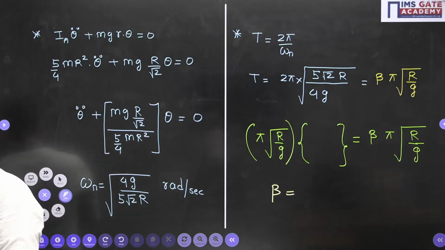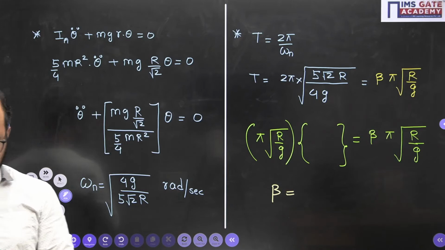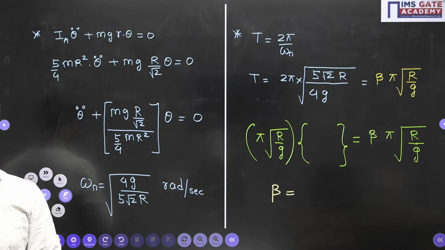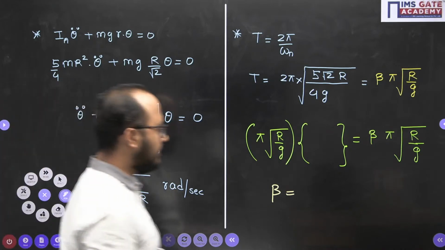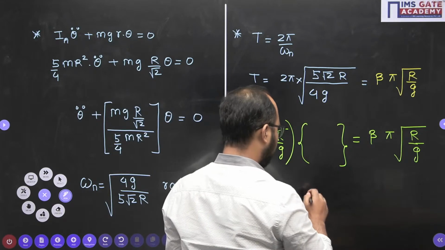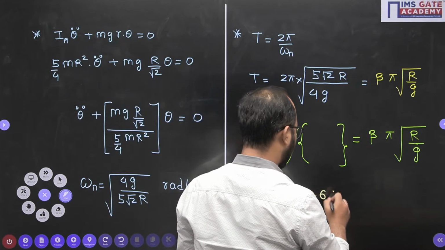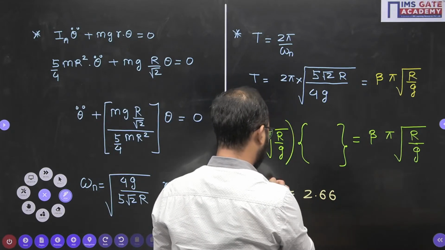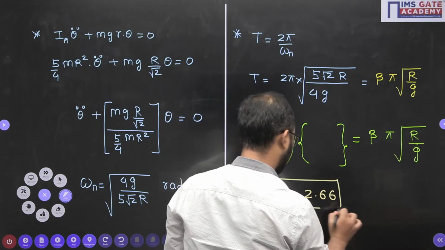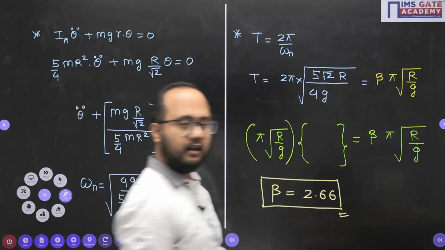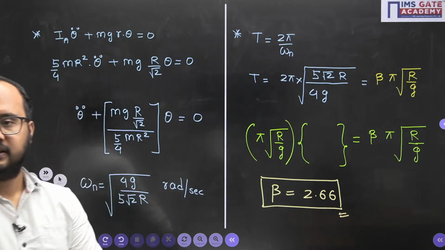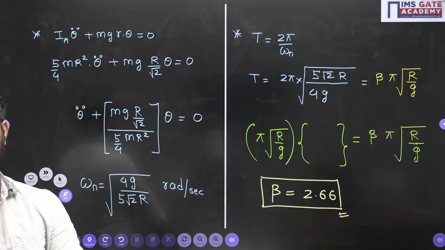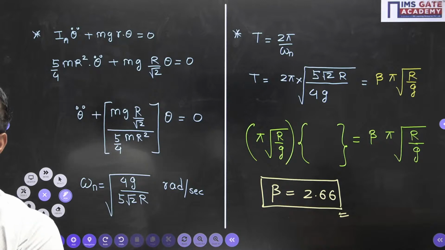Okay, so the final answer is coming around 2.66. Okay, 2.66 it will be coming. So you can do the calculation later on also, but this is what we are having as an answer here. Clear? 2.66. Yeah. Okay, Deepak.